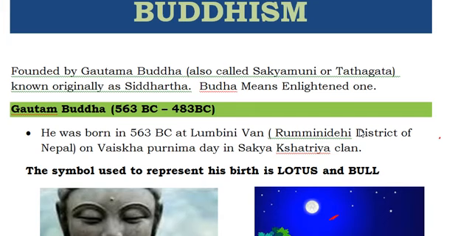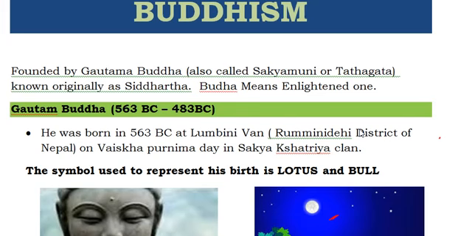So Gautama Buddha has four names, including Gautama Buddha. The first one, his original name, is Siddhartha. When he got enlightenment, he was given the name Gautama Buddha. At the same time he was also called Sakya Muni, and also called Tathagata. So these are the four names. Try to remember. If any question is there based on Tathagata, it means Gautama Buddha only.